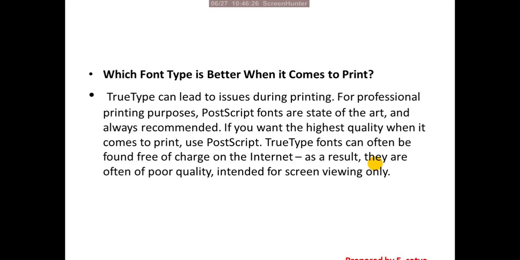TrueType fonts can often be found free of charge on the internet. As a result, they are often poor quality, intended for screen viewing only. Sometimes for different uses we download free fonts from the internet, and those are TrueType fonts. Because they are available freely, they have poor quality and are meant for screen viewing only. If you try to print them, you may lose the sharpness of the font. That is the reason to always try to use PostScript fonts.